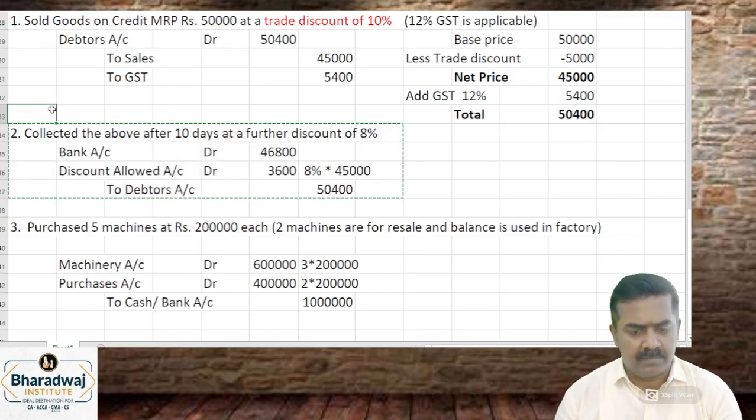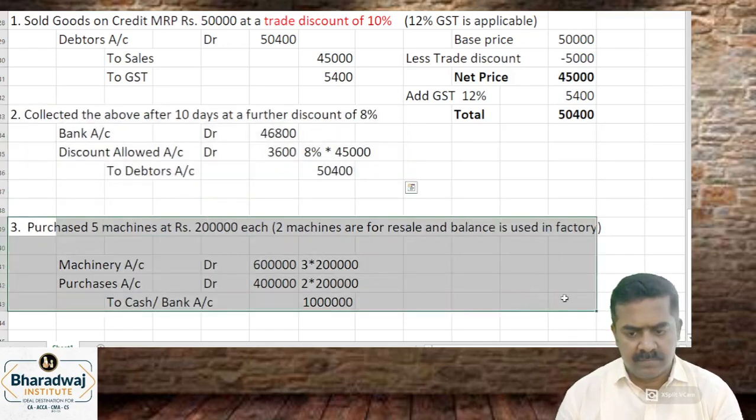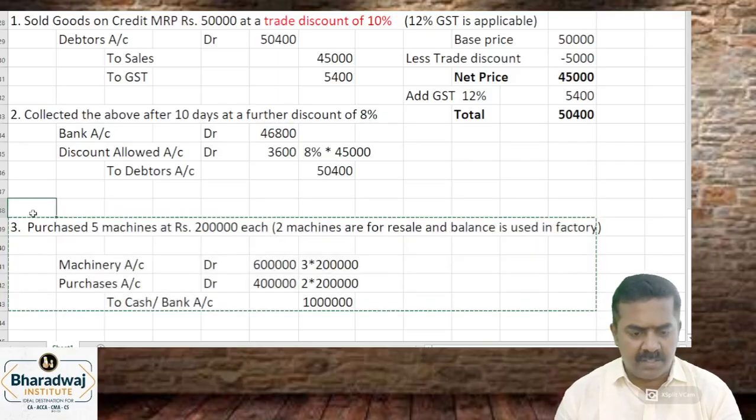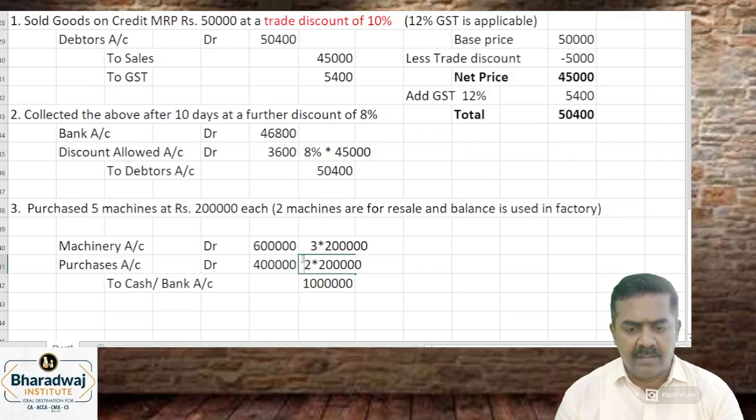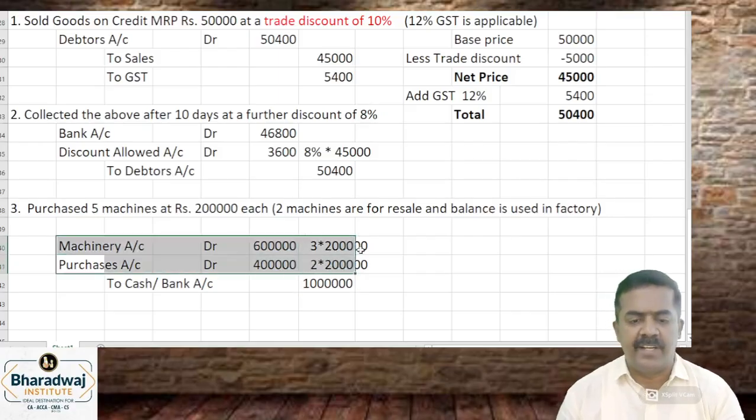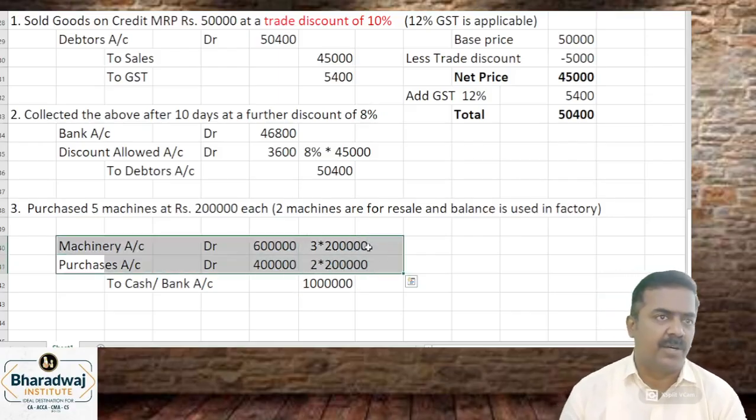Any doubt in it? Asset purchased goes to the balance sheet. It's a capital expenditure that goes to the balance sheet. 3 machines into 2 lakhs. Then goods purchased goes to the trading account. Goods purchased goes to which account? Trading account, a nominal account.